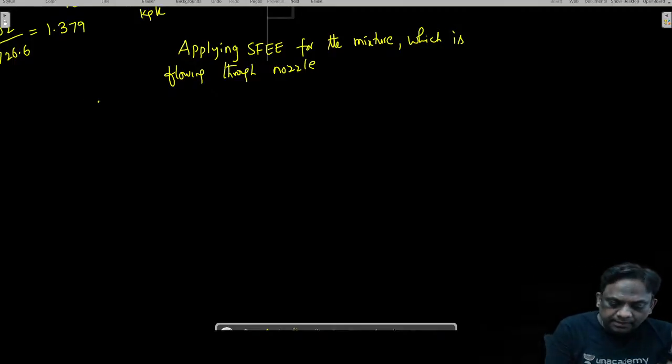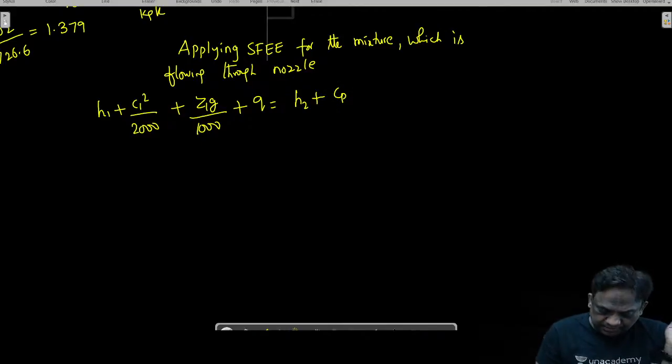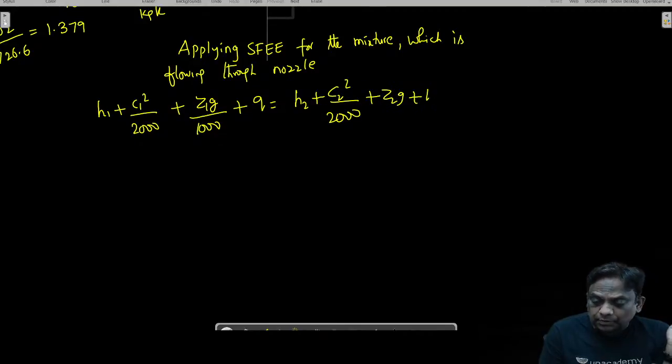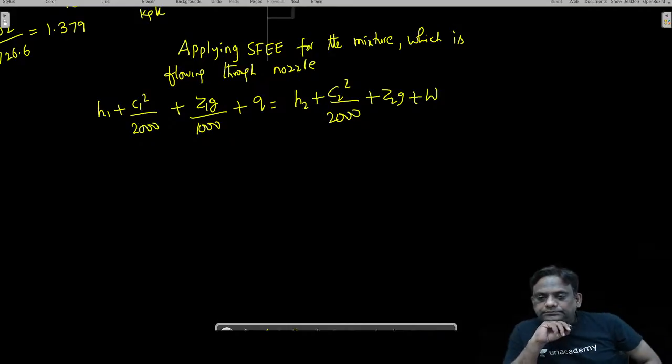H1 plus C1 square by 2000 plus Z1G by 1000 plus Q is equal to H2 plus C2 square by 2000 plus Z2G plus W. Can anyone in the class tell what is the value of W? Wonderful Ajay.